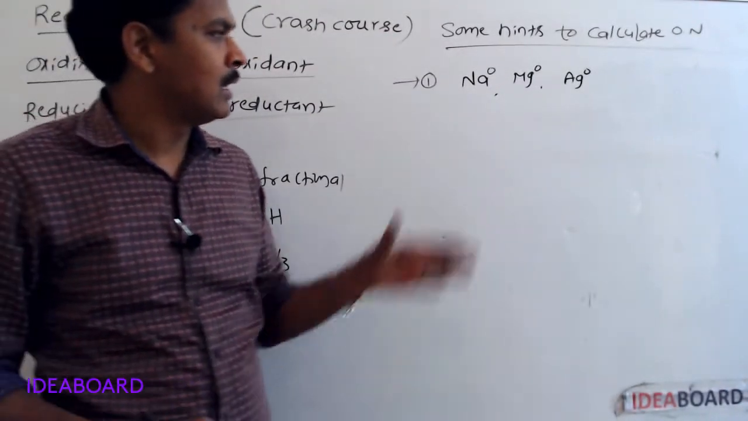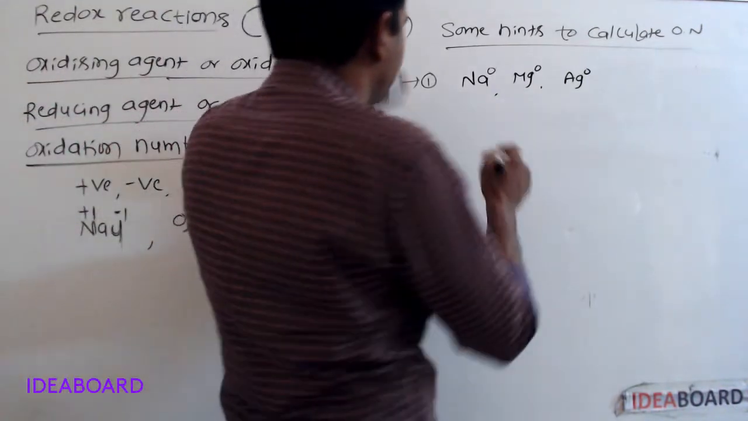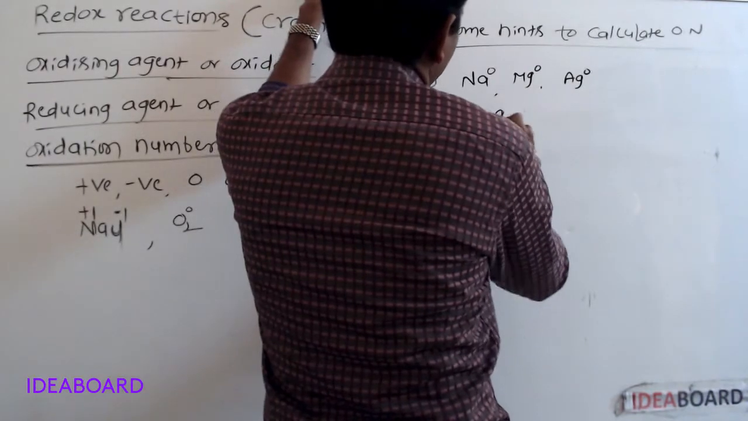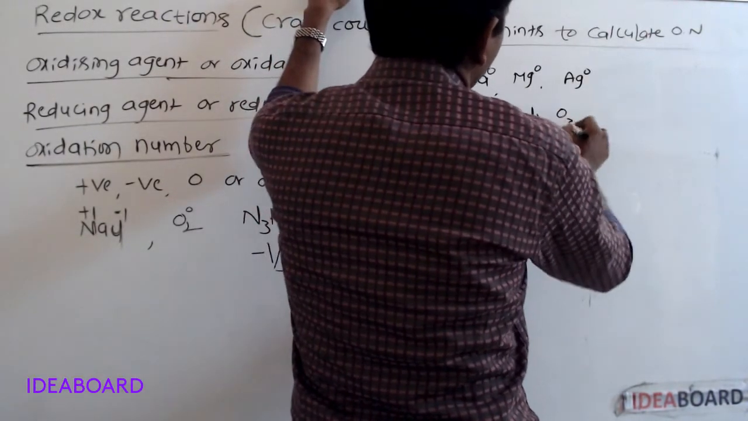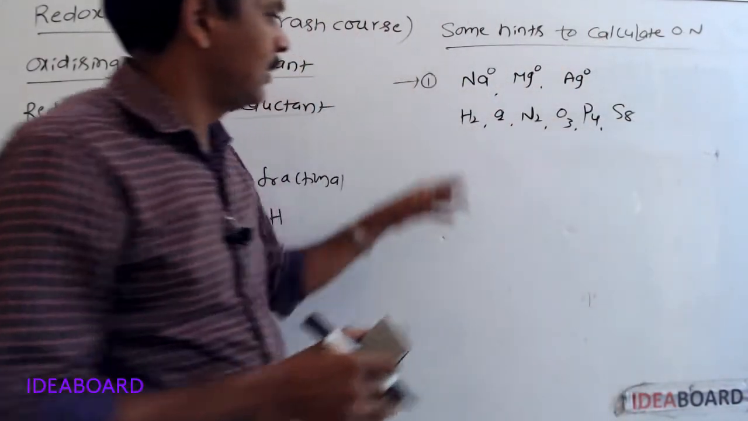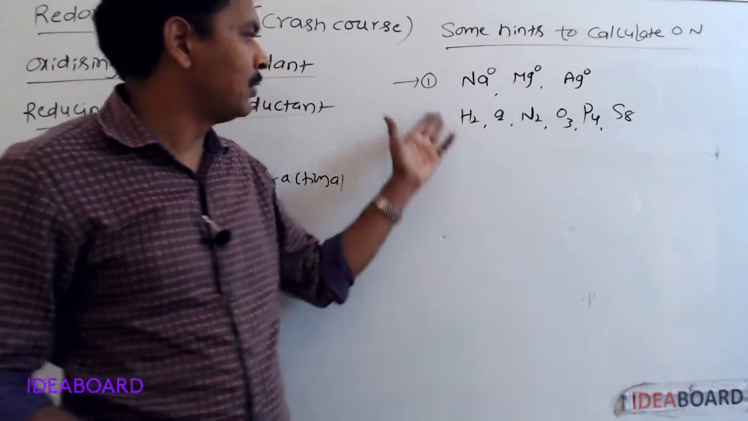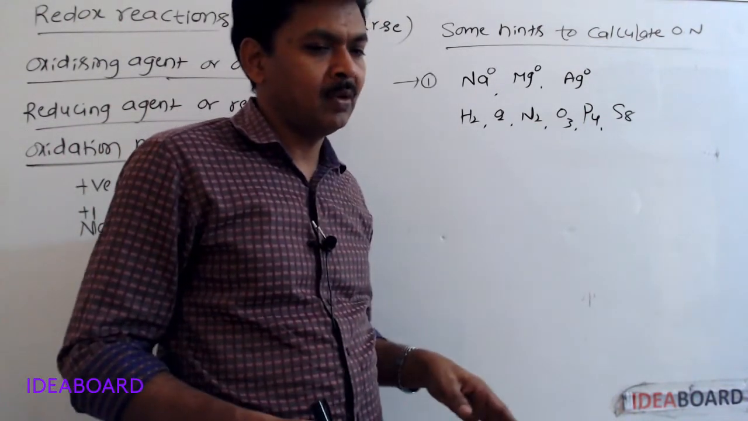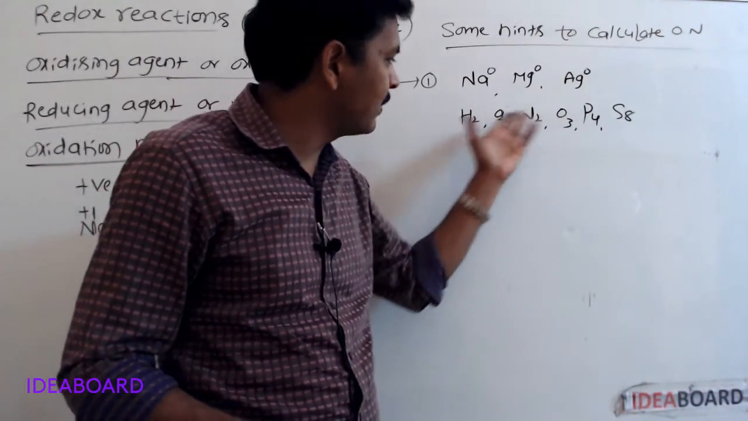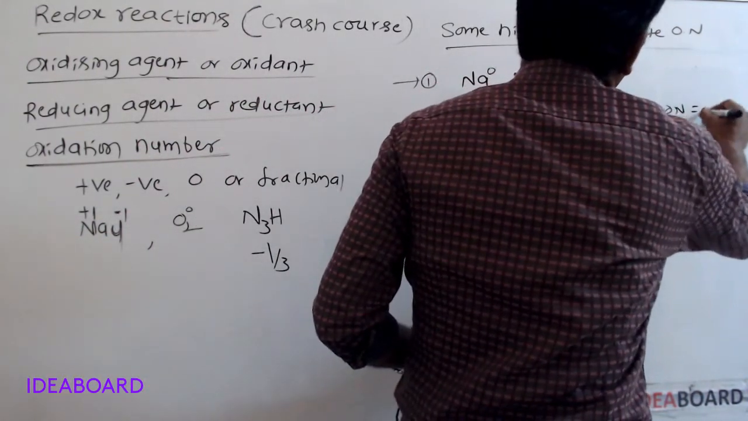If we take H2, O2, N2, O3, P4, S8, these are homoatomic molecules. Hydrogen exists as an H2 molecule. Oxygen exists as a diatomic molecule O2. In all these also, the oxidation number is 0.